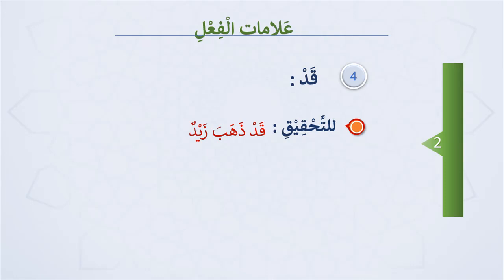Another sign, or the fourth sign, is قد. قد can enter into a verb, a past verb, and can also enter into a present verb. So let's see the qad that enters into the past and present. للتحقيق, for emphasis. So here I'm going to be given the example of the emphasis on the past verb. For example, you say قد ذهب زيد. Zaid has gone. You are making an emphasis on the going of Zaid.